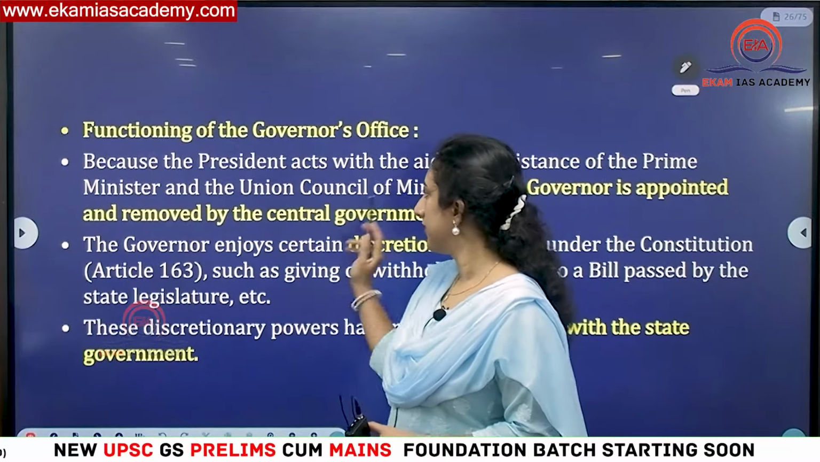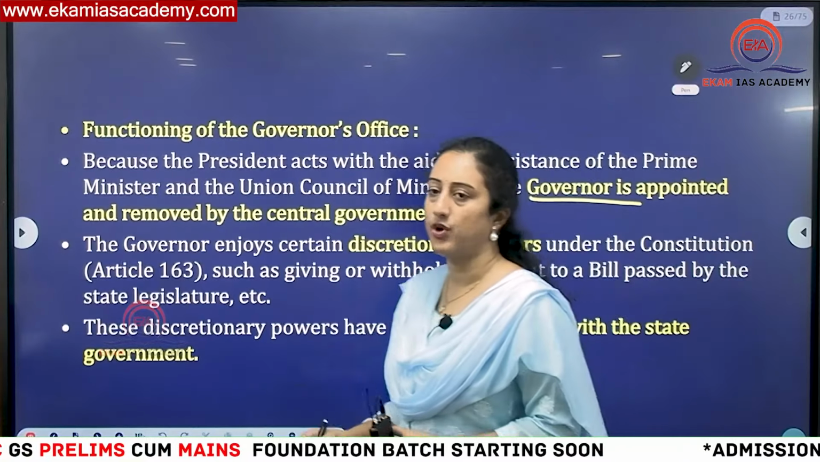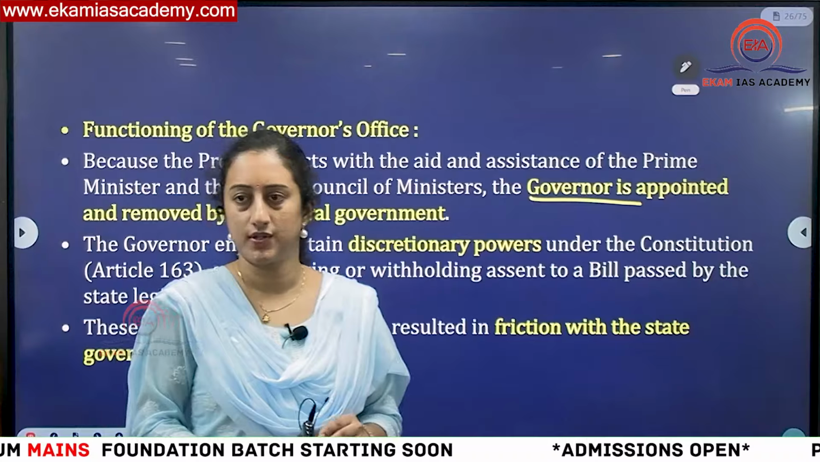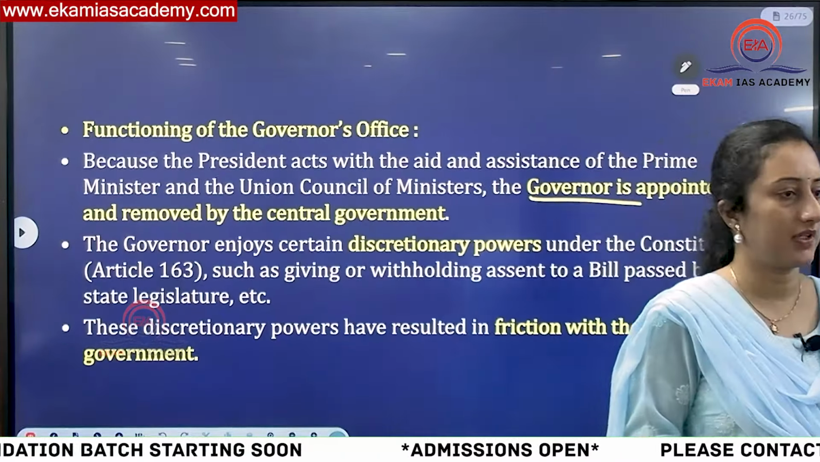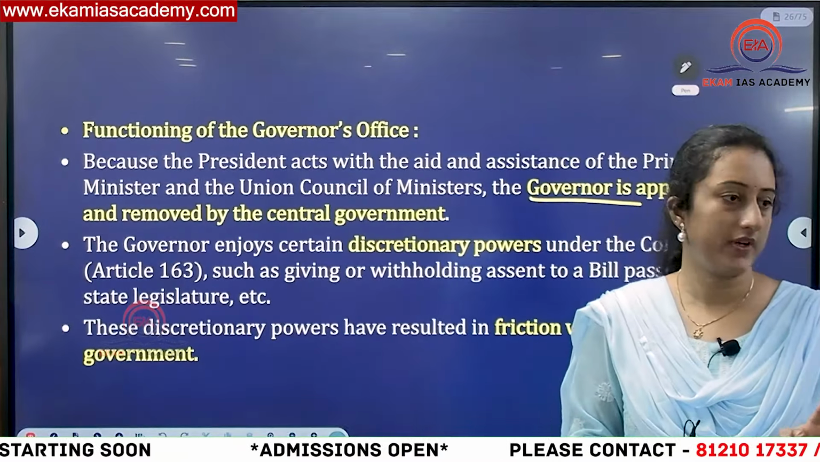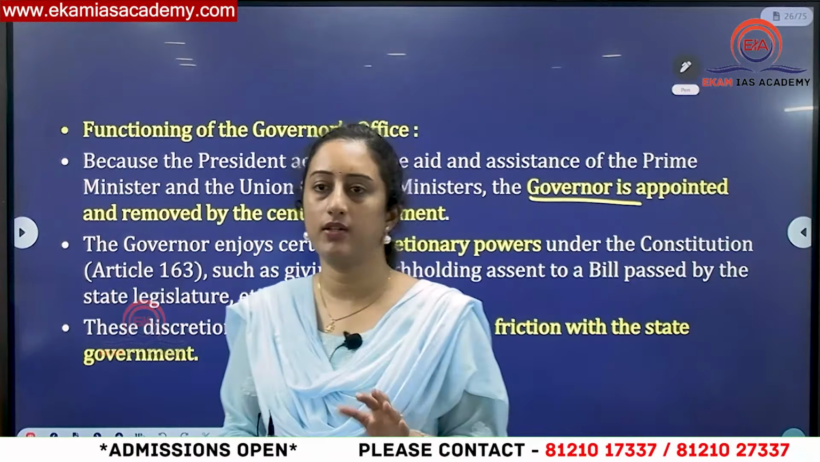And in recent times, aid and advice is the most important thing. He cannot act on his discretion except in two or three situations. Other than that, he has to take the aid and advice of the Council of Ministers, even with respect to summoning, proroguing, and dissolving. Dissolving means, again, if they lost majority, then discretion.